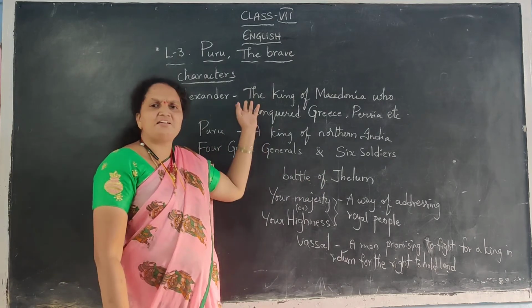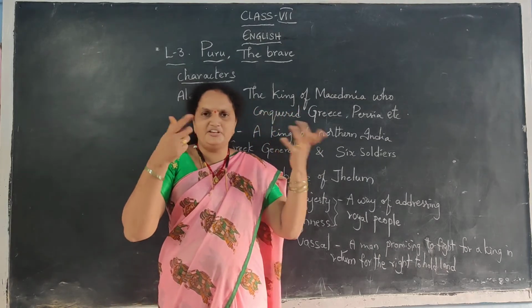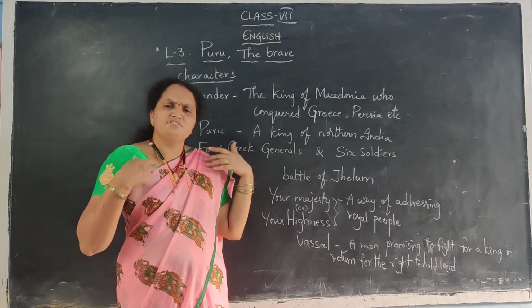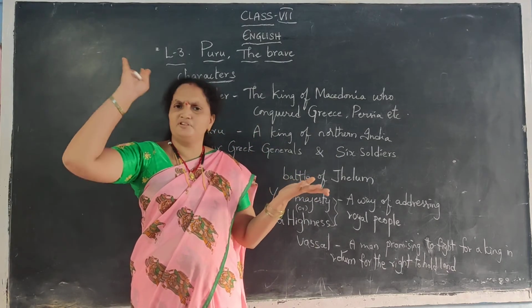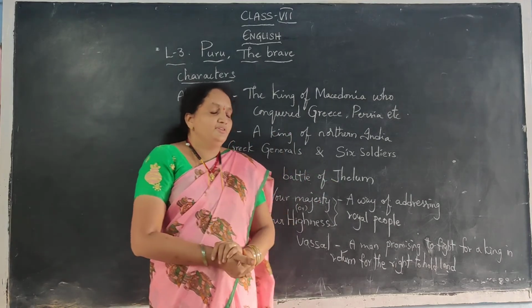So he asked Alexander bravely. He did not have any timidity, that means any fear. He is very courageous and said, "Treat me as a king. Even if you kill me, I don't have any objection. But treat me as a king."